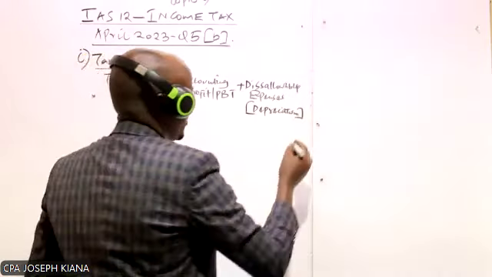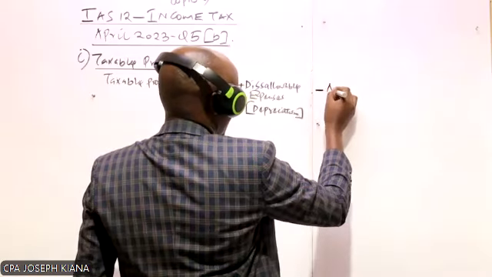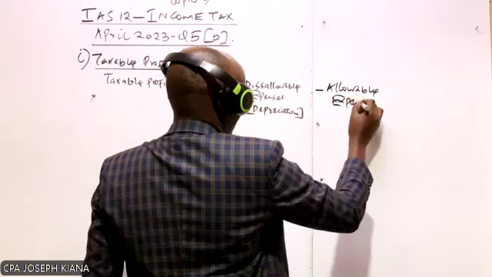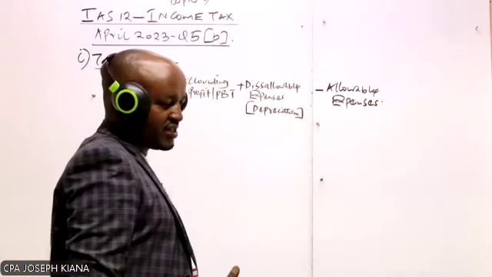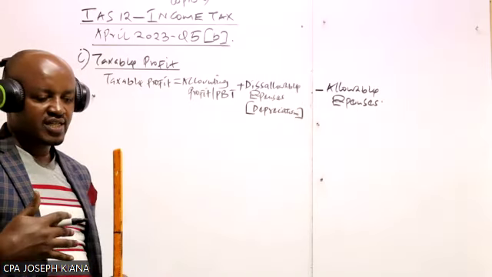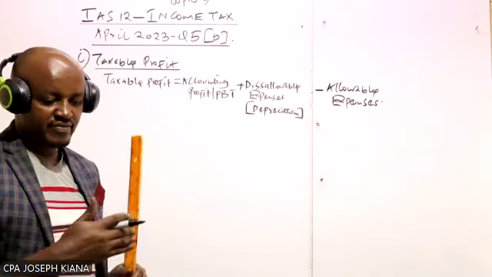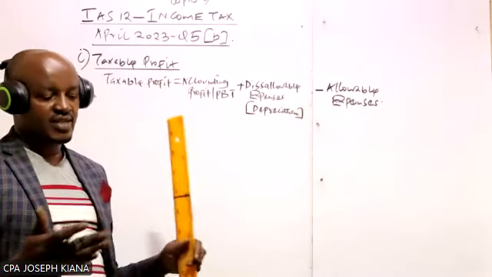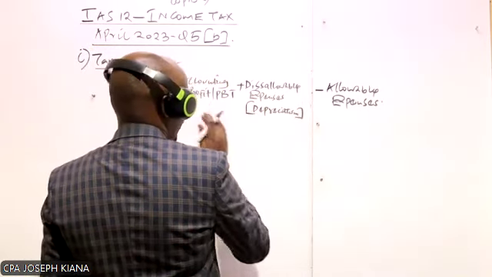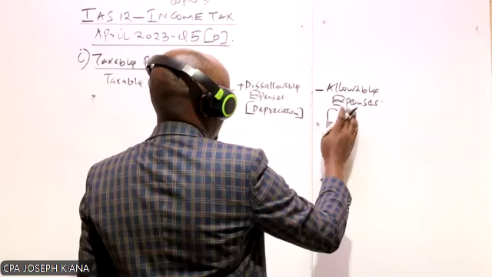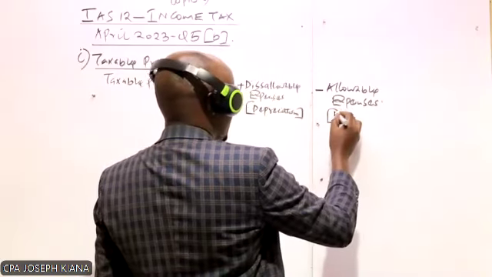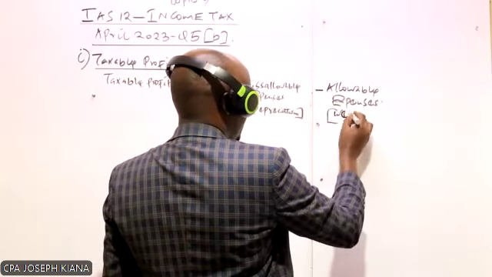And then now to this, what do we do? To this, then we less the allowable expenses. So these are those particular expenses which, in accordance with the tax laws, should be deducted from the incomes of the business in computing the taxable profit. So we less the allowable expenses which were not deducted in arriving at this profit, and the allowable expenses which we have in our question here is what is known as the wear and tear charges. The wear and tear charges.